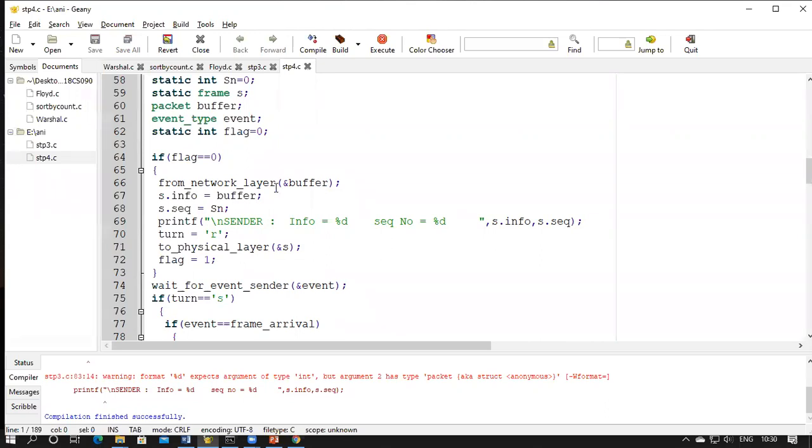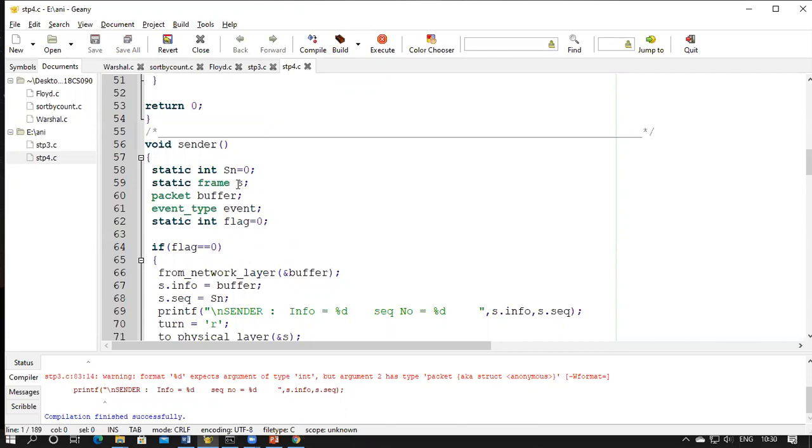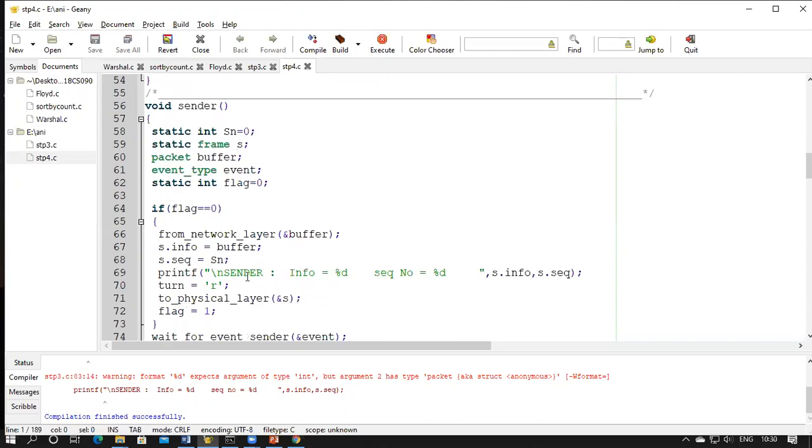So that means we can send the data to the physical layer. We'll get the data from the network layer, which is stored in the buffer. Now we'll put it in the frame. Which frame? That is S frame. We'll store the information, add the sequence number, and then send it.